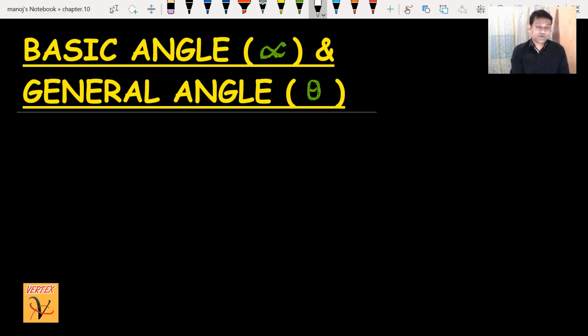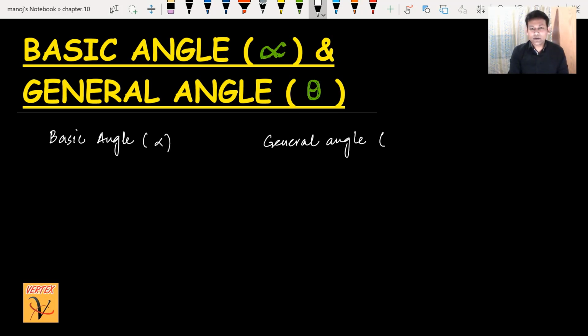I would like to say something about the basic angle first. Basic angle normally we write with sine alpha, and the general angle we write normally theta or x or any other.